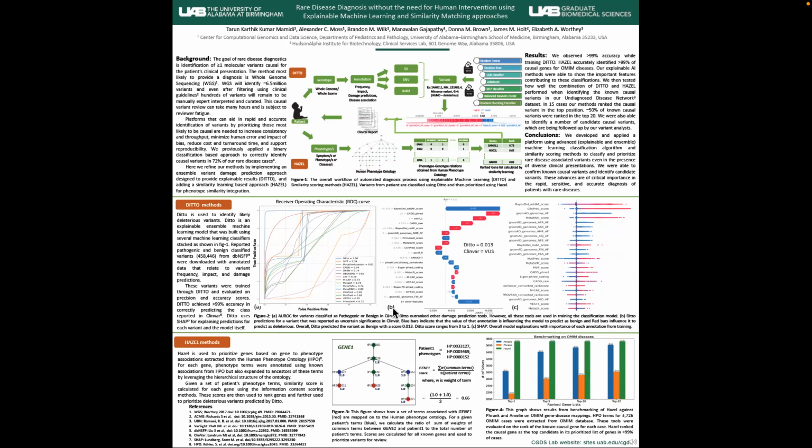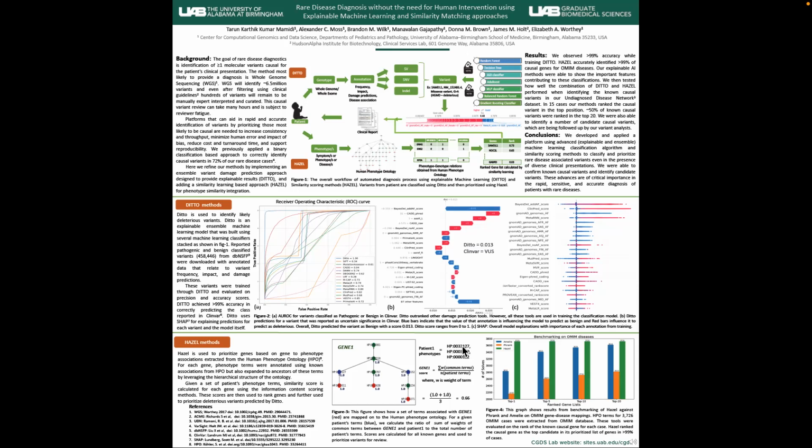Once we have deleterious scores for all variants, we are still left with hundreds of variants for each patient. To narrow down the search for the causal pathogenic variant, we are using the patient's phenotype information. I've developed a method called Hazel, which uses gene to phenotype associations extracted from the Human Phenotype Ontology. For example, for gene 1, let's say we have 3 phenotype terms associated from the HPO database.